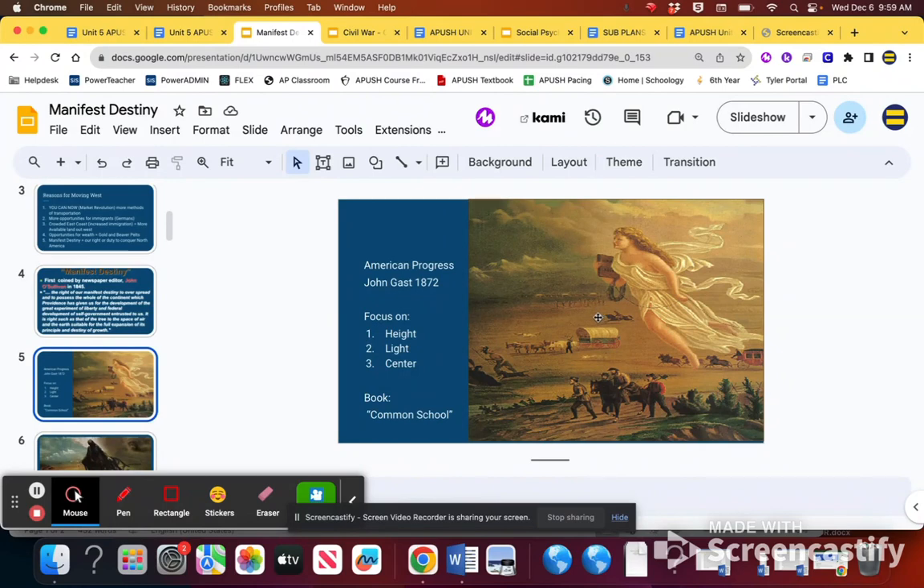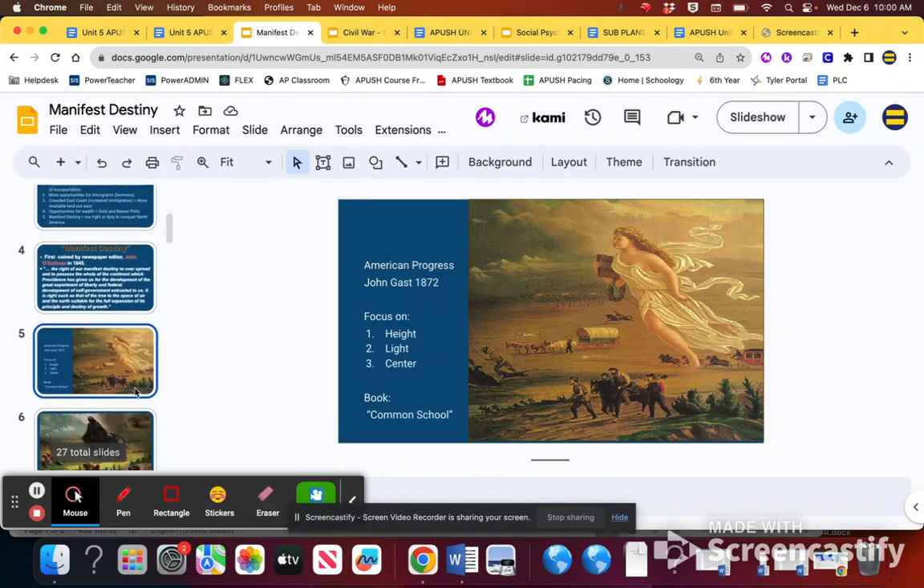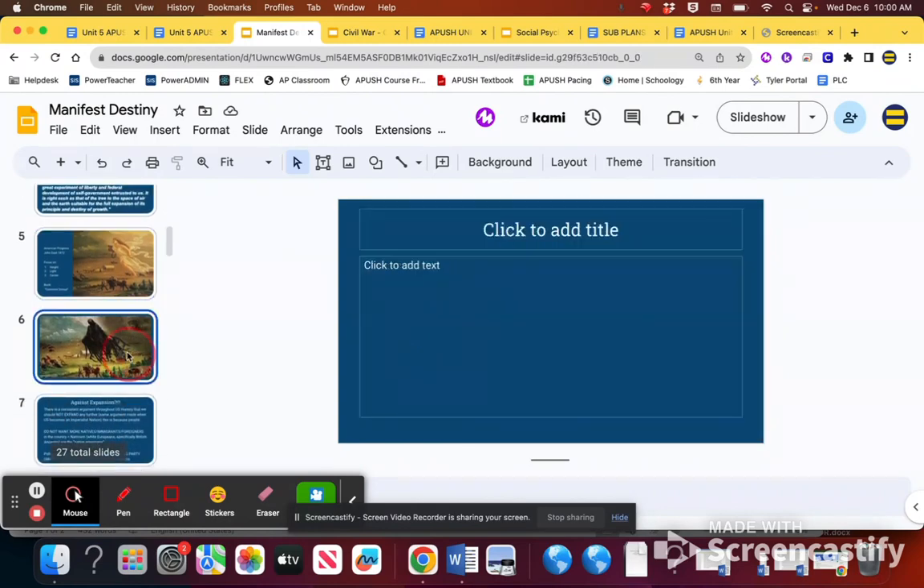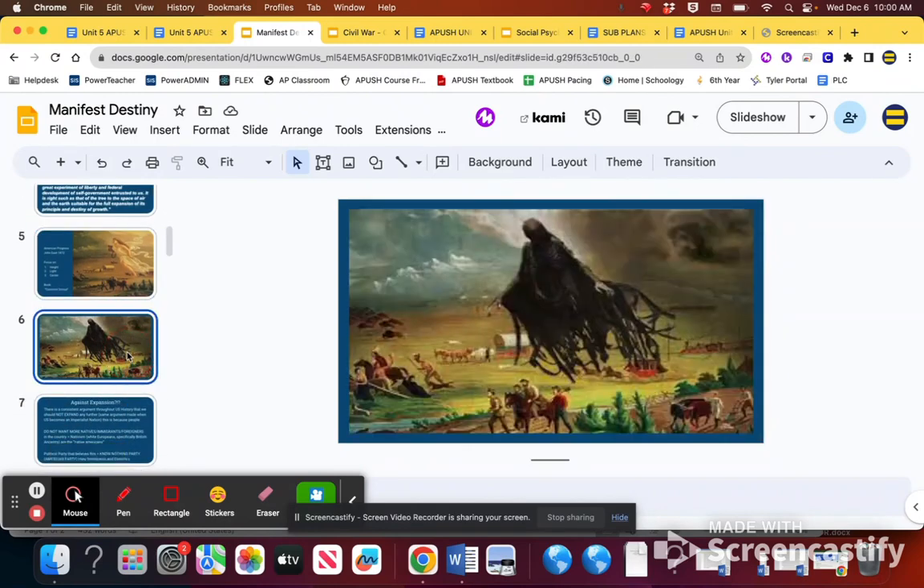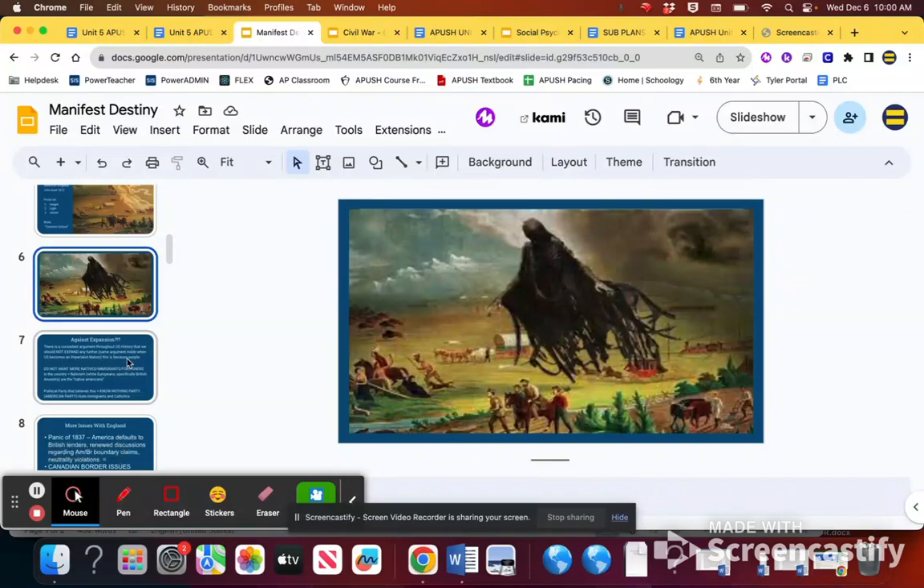American Progress would be a really good extra credit question. It would be like, name the painting that's most associated with Manifest Destiny. But essentially, you see Lady Liberty here spreading education and technology across the continent to the detriment of things like the Native American population and culture, as well as the buffalo population. Both of those things are going to be decimated. We can see that here in the creepy version of that drawing, but accurate as well.